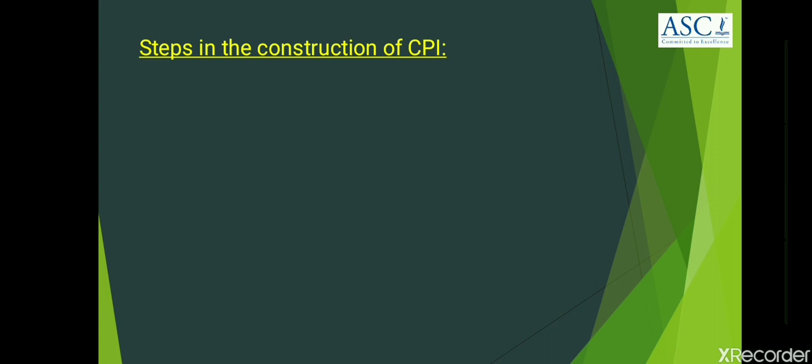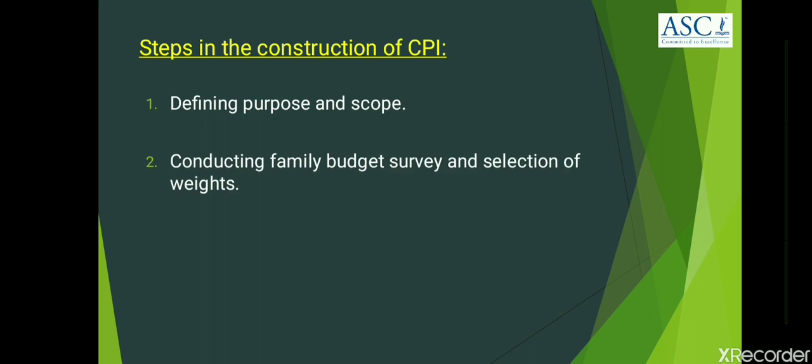Now, we discuss the different steps involved in the construction of consumer price index. Here together we have 4 different steps to be learned. The first one, defining purpose and scope. The second step is to conduct family budget survey and select the weights. The third, obtaining price quotations. And the fourth and the last step is computing consumer price index.